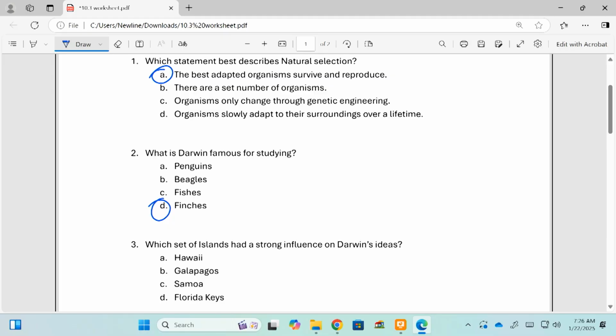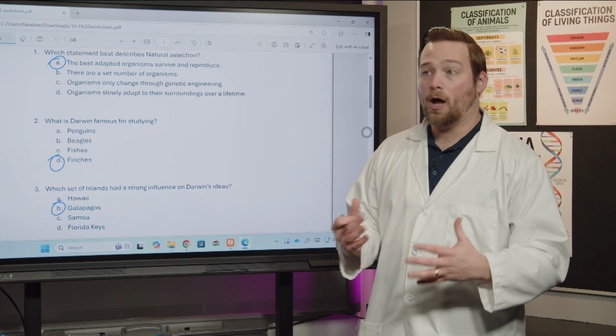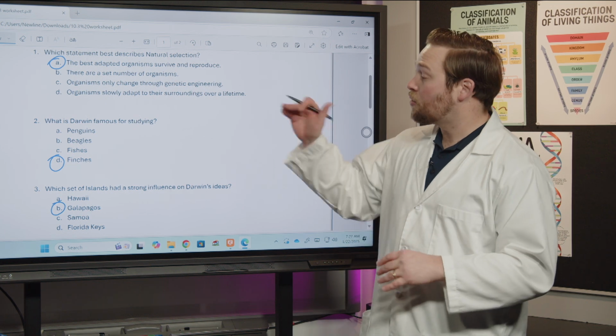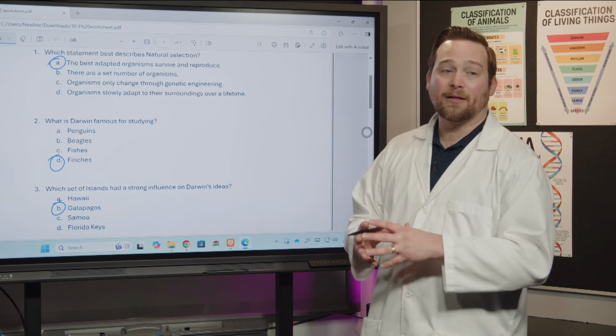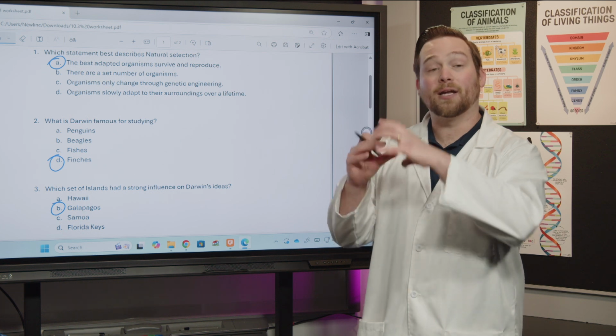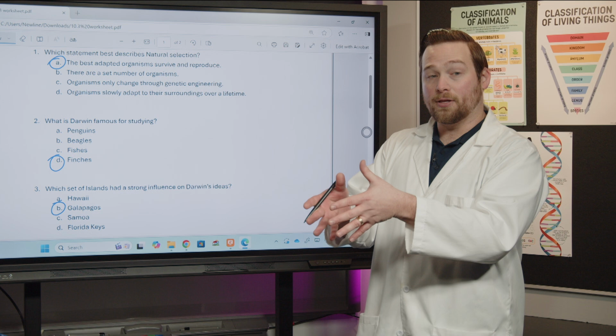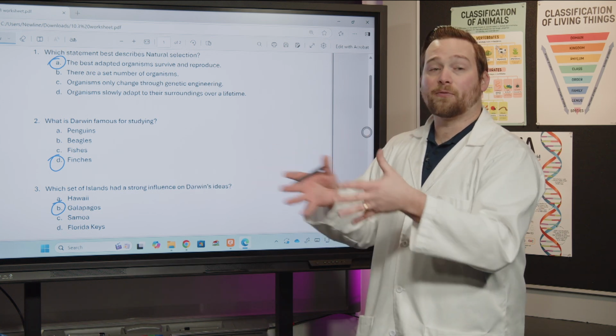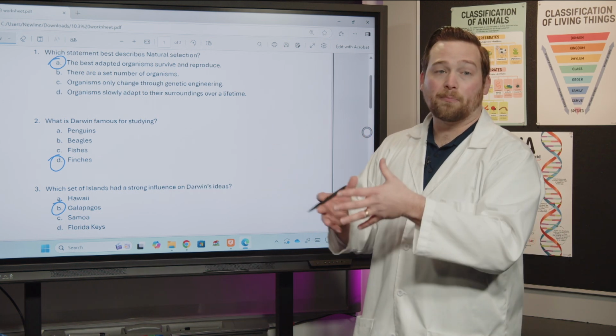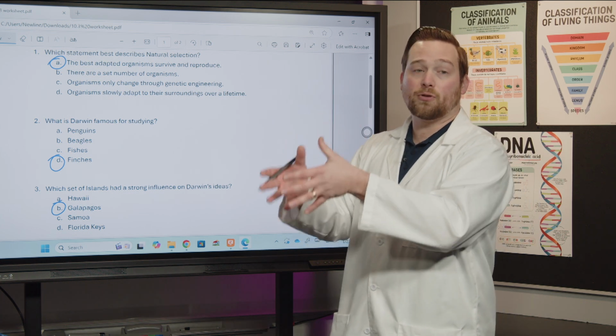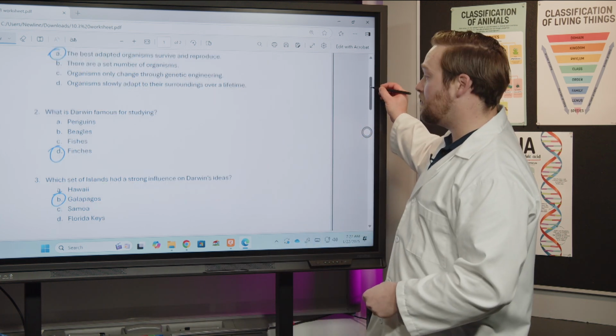Number 3 here says, which set of islands had a strong influence on Darwin's ideas? So remember that he studied these finches on the Galapagos Islands, okay? Try to remember these finches on the Galapagos Islands. Those usually show up on the state test in some kind of way, so we really want to remember those, okay? The Galapagos Islands are an island chain, so it's not just one island, it's a lot of small islands that are all near each other. And depending on what island the finches were on, they had different food to eat. And so that's why their beaks slowly evolved to be best suited for the diet that they were eating. Great, let's keep this going.